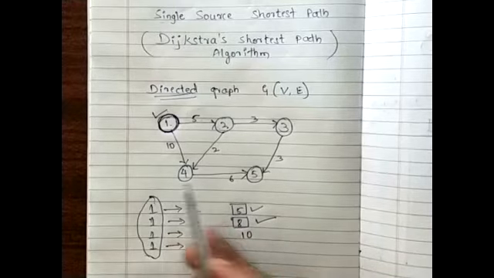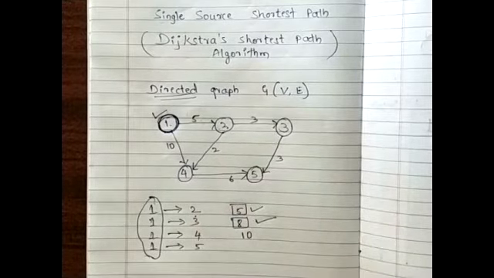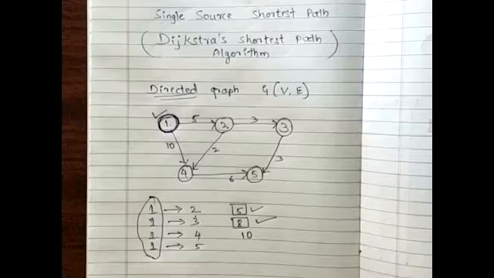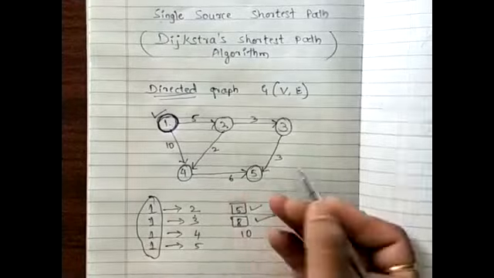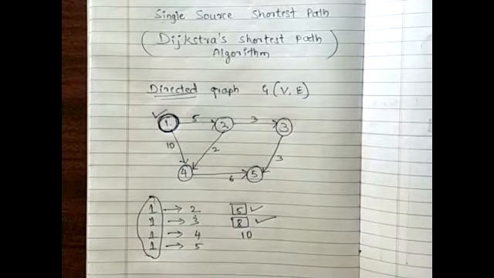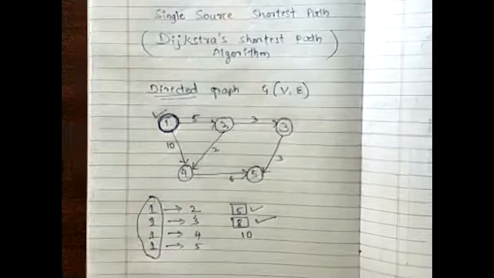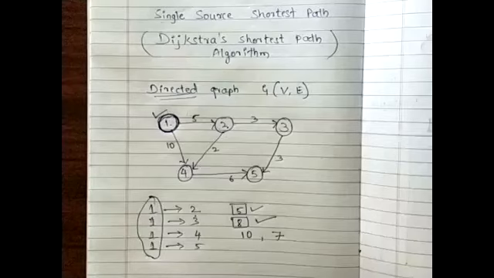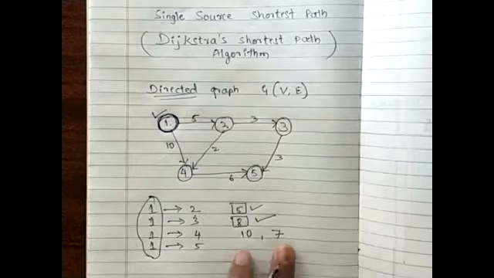Now, can I find out any other way that I can reach 4 through any other vertex? Yes, sir. 1 to 2, 2 to 4. So 1 to 2 I can reach, and 2 to 4 also I can reach. So if I travel through that, what would be the path distance? 7. I get 7. Now, I have got two solutions here.